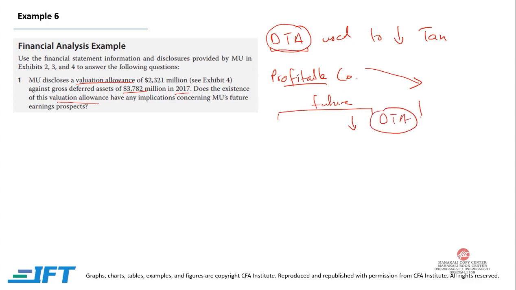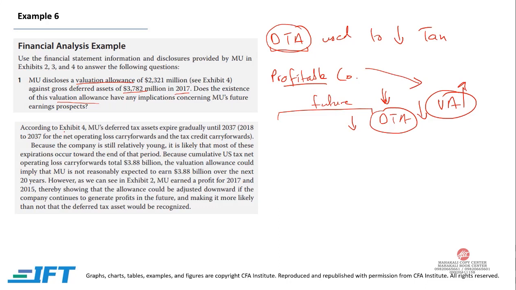So deferred tax asset is reduced by a contra account that is known as valuation allowance. Now, as valuation allowance increases, deferred tax asset goes down. Now over here in this example, according to Exhibit 4, MU's deferred tax asset expire gradually until 2037. So there is a time frame of deferred tax asset. So deferred tax asset can be used for a time frame. Beyond that, deferred tax asset cannot be used. Now, if you see that there is no profitability in the future, there is no point of having deferred tax asset. So we increase valuation allowance, that is your contra account, and we reduce deferred tax asset.